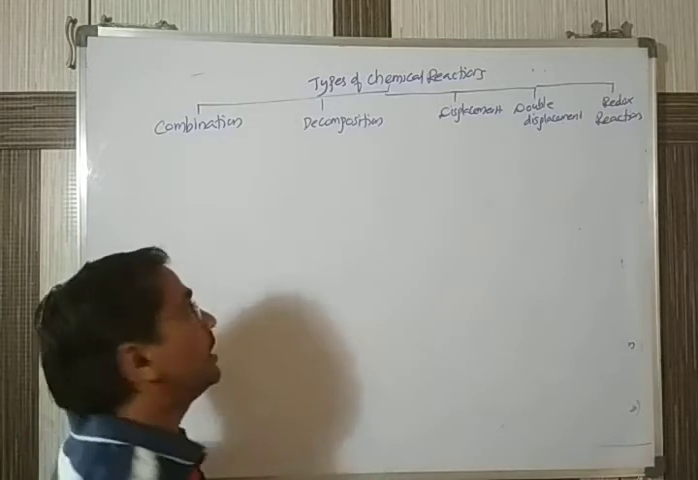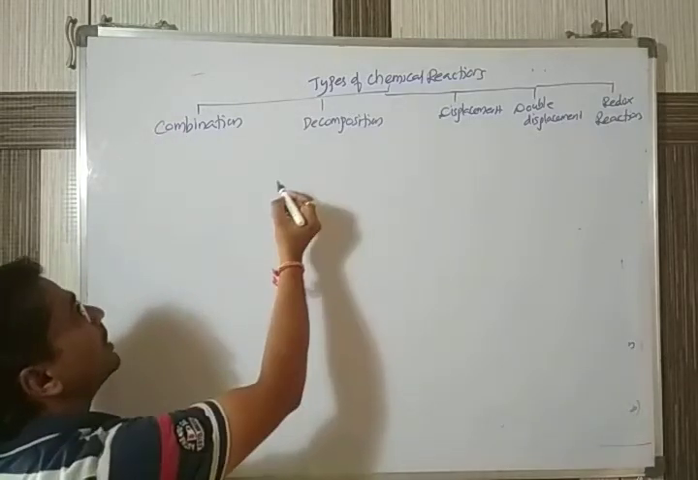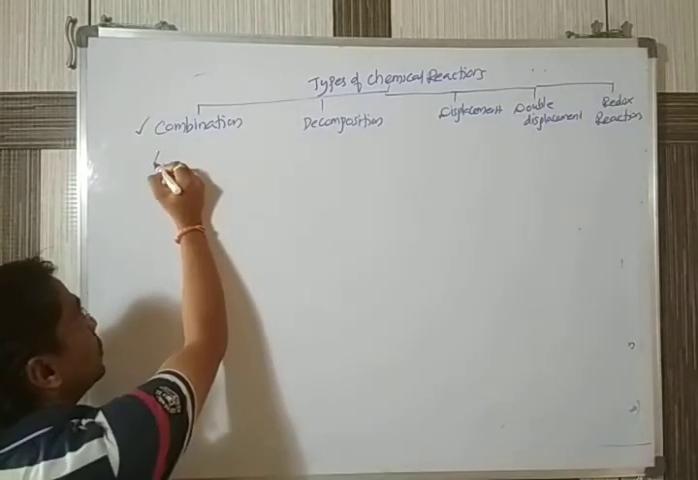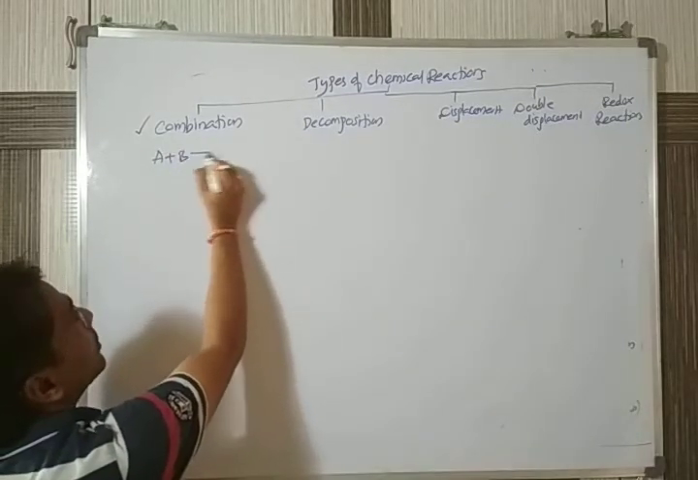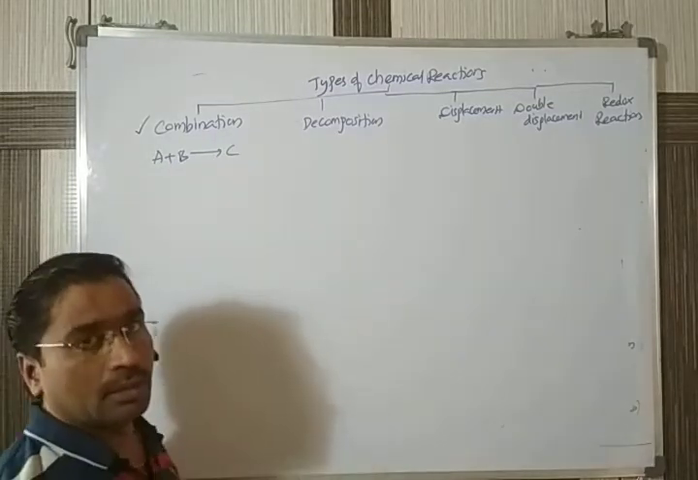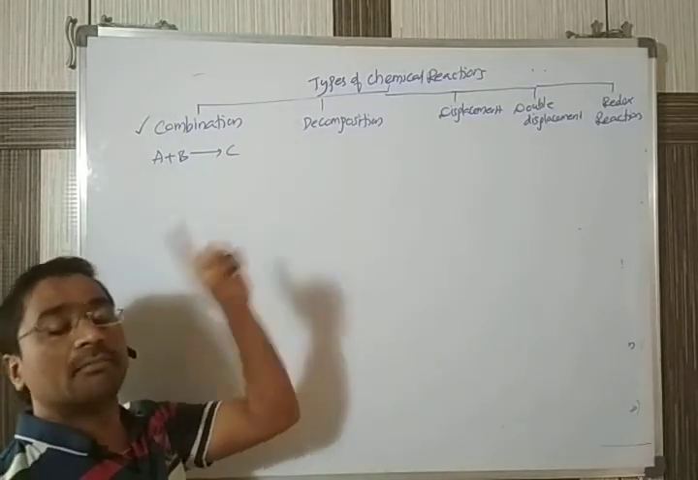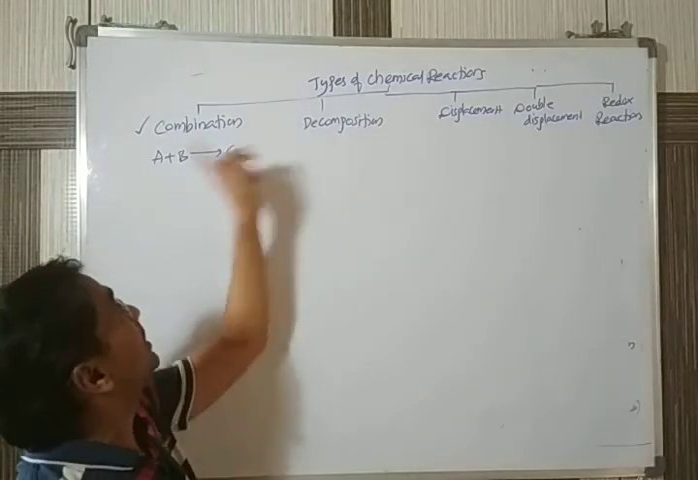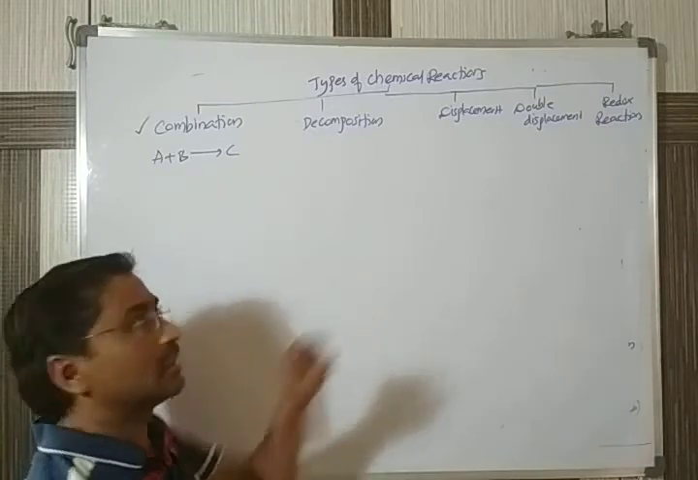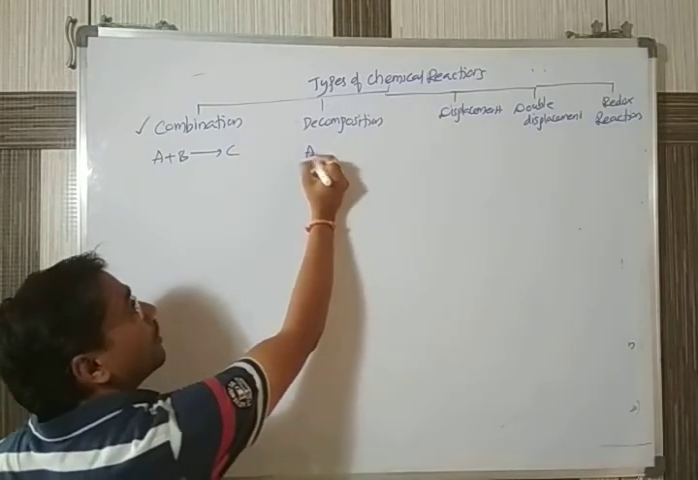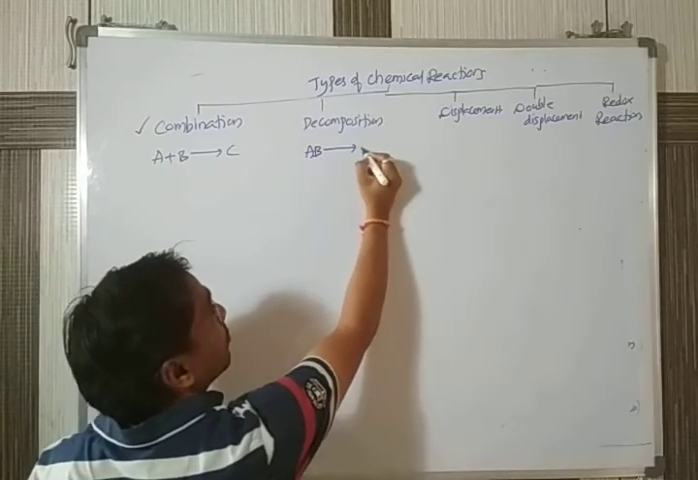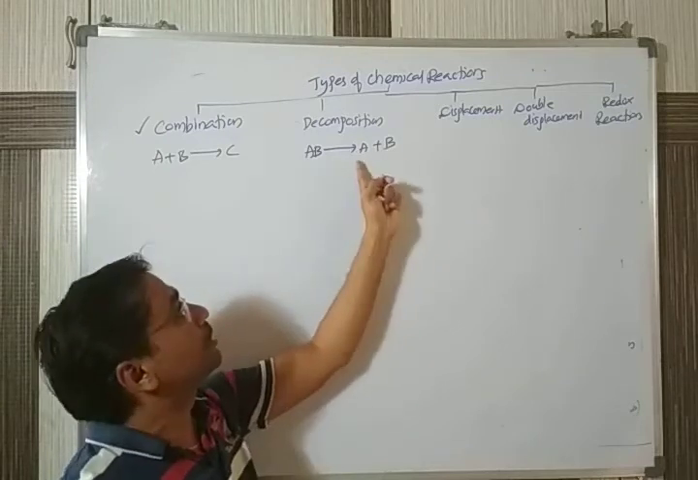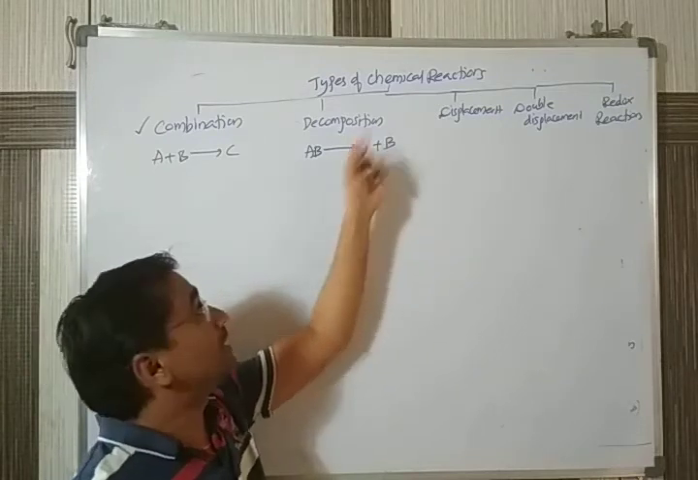Out of the 5 types, in the last session we discussed the combination reaction, where two or more reactants combine to give only one single product. And coming to decomposition, it is said to be opposite to the combination reaction, in which one reactant decomposes to give two products. That's called decomposition.